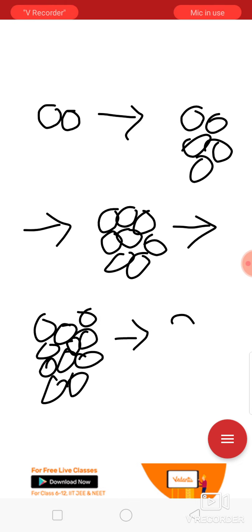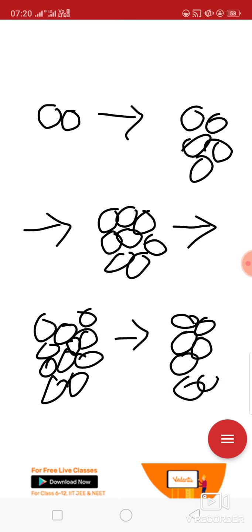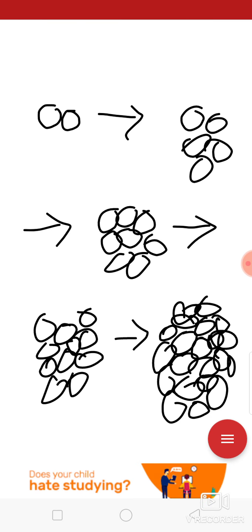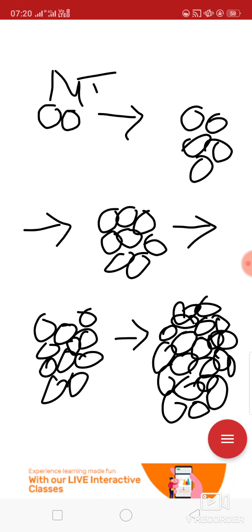And suppose it has increased to a limit. Now no more division is going to take place. The leaf has grown up to its size. Now it will not grow further. So at that time, these all are meristematic tissues.